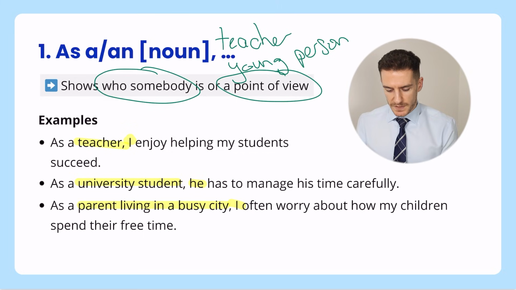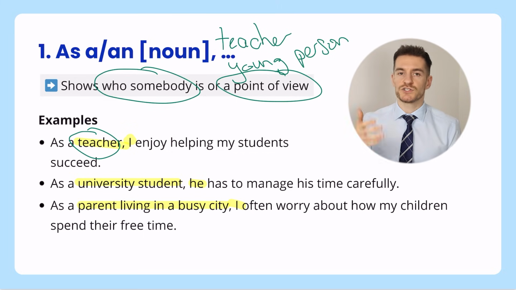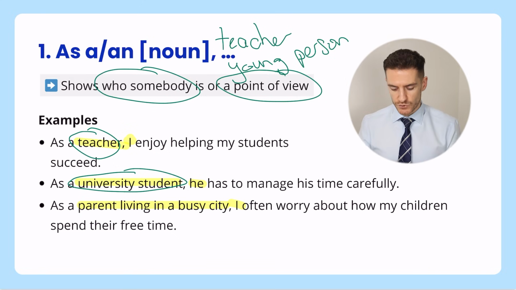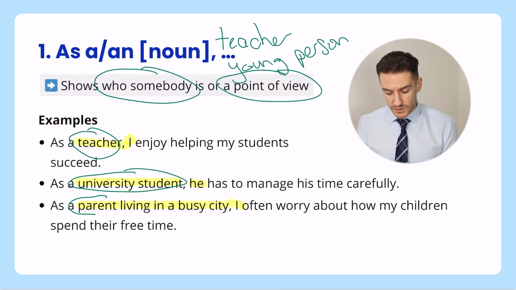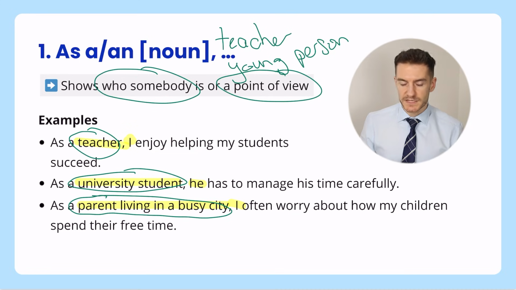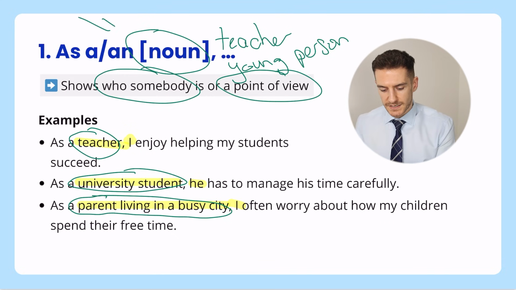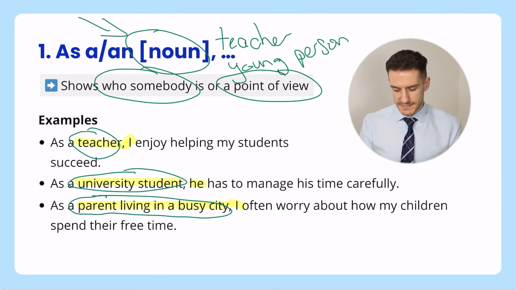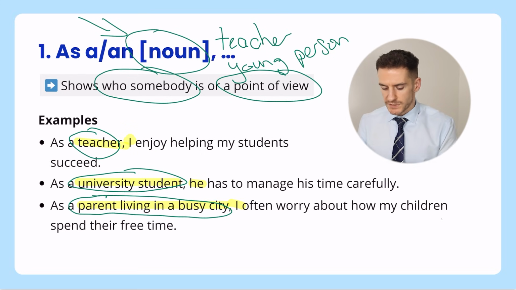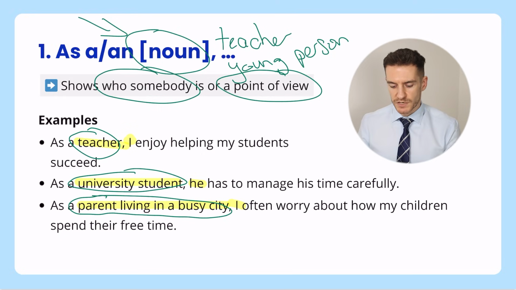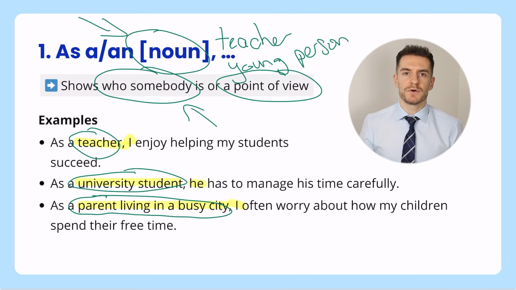And just note here how we've said as a teacher, okay, that's just one word. We've said here as a university student, that's 2 words. And then here we've got a phrase, okay, as a parent living in a busy city. So it's really up to you how short or how long you want to make this little bit here, this noun or this phrase. So as a parent living in a busy city, I often worry about how my children spend their free time. So this is a great grammar structure to use to show who somebody is.